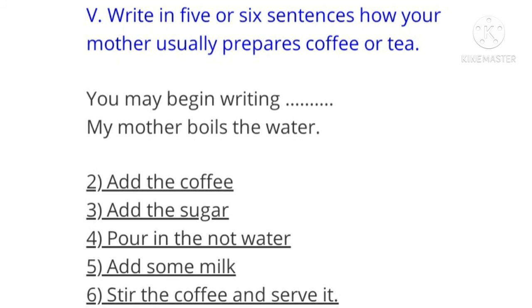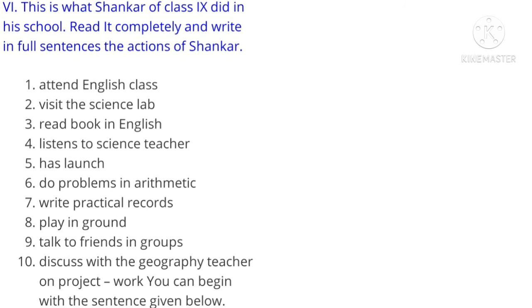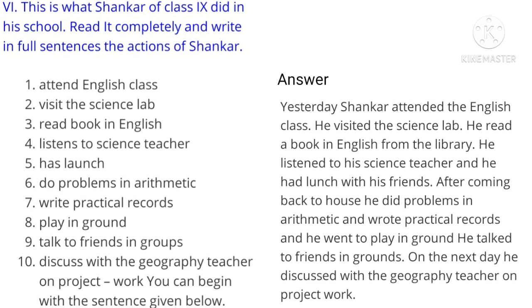Done, children? Sixth main. This is what Shankar of class 9 did in his school. Read it completely and write in full sentences the actions of Shankar. So children, clues are already given. We can write it in the past tense, like, yesterday Shankar attended the English class. I am telling you the answers. He visited the science lab.